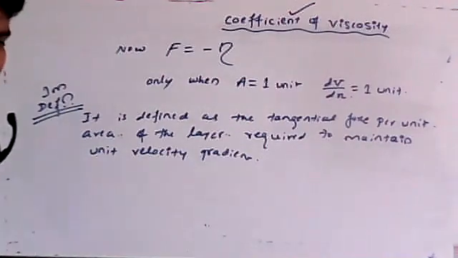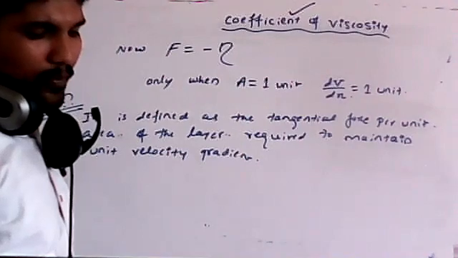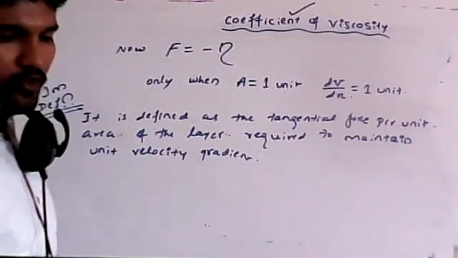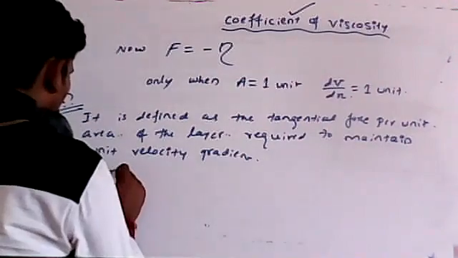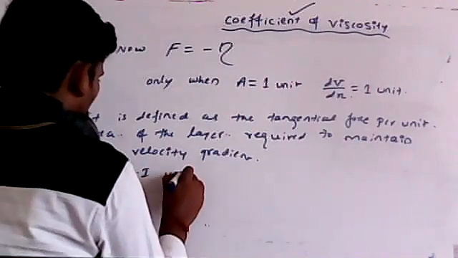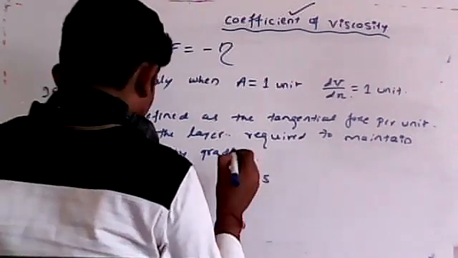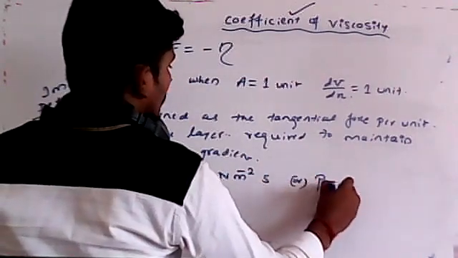Is it okay? Now remember, students, a question arises in your mind: what is the SI unit? The SI unit you can write as Newton per meter square second, or simply we can write Pascal second.